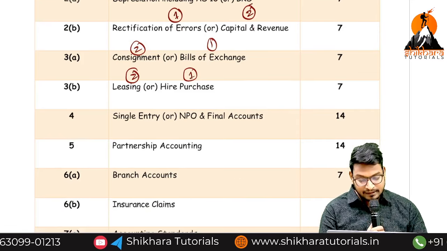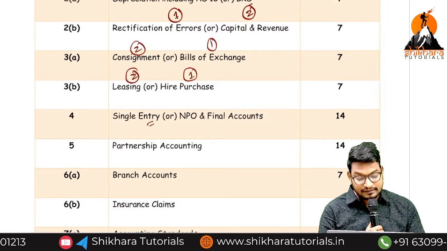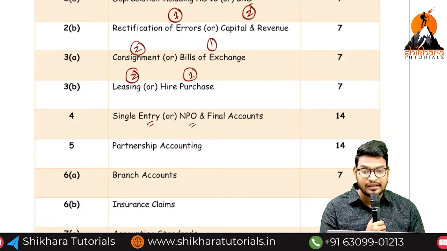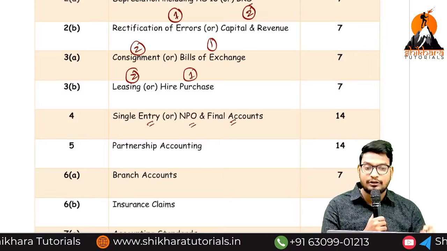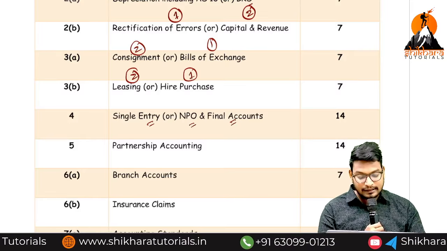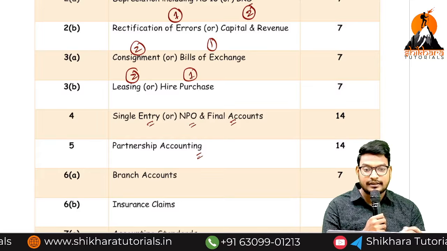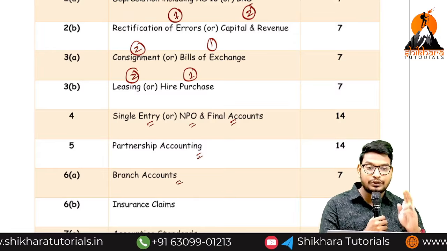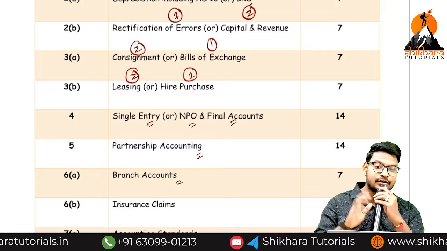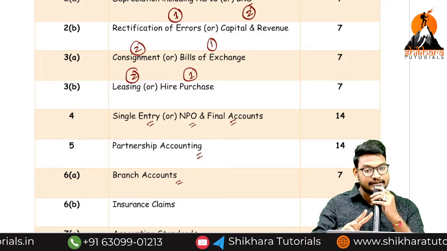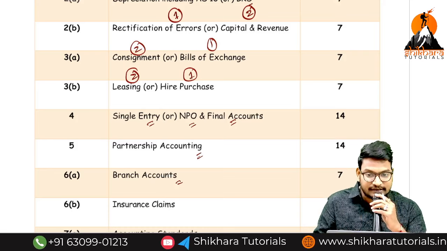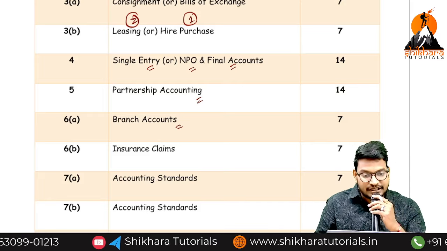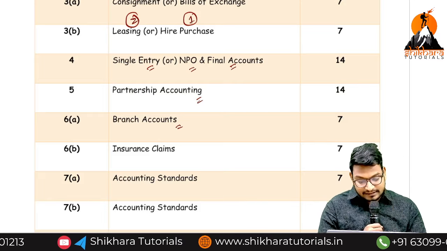Okay guys. So next one, single entry is my first preference, and then after that NPO. NPO or single entry, and then after that NPO. Sometimes they make you final account for 7 marks. Easily you can do. No problem. And when coming to the partnership, what is the first one? Dissolution or admission cum retirement or death. And next one, branch. Only two methods: debtors method and stock and debtors method. If you solve these two methods, one method will come into the examination. So definitely, if you want, you can refer to the previous examination papers also. And next one, insurance claims definitely.